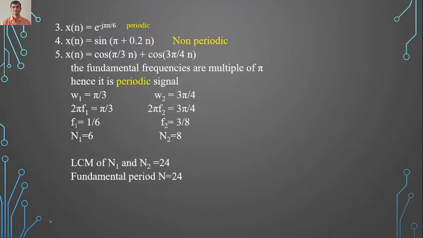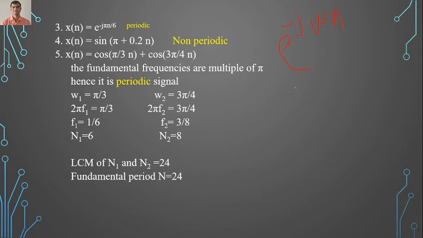Now let's move further. Here I have mentioned x of n is equal to e raised to minus j pi n by 6. So what is the standard equation for this? The standard equation is e raised to minus j omega n.